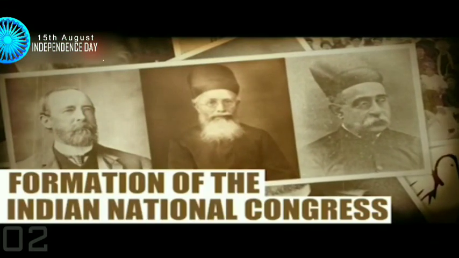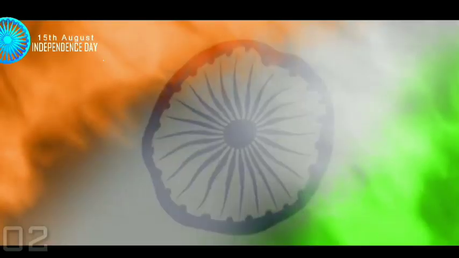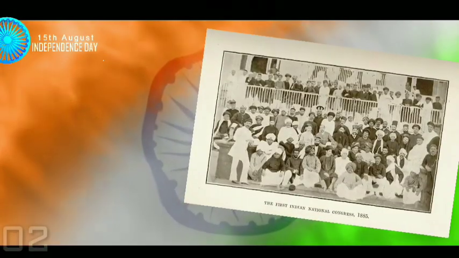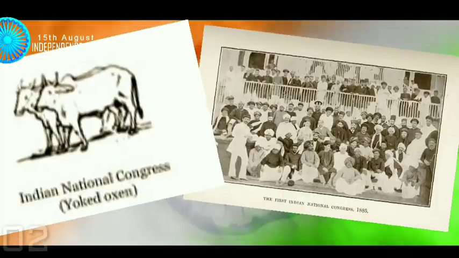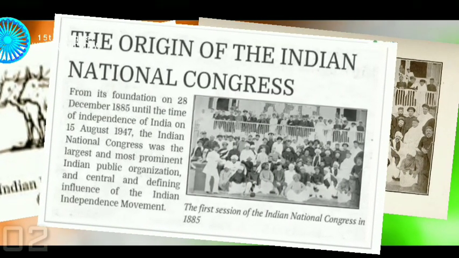The formation of the Indian National Congress. Alan Octavian Hume, Dadabhai Naoroji and Dinshaw Wacha founded the Indian National Congress in March 1885. The party started with only 72 delegates who began negotiating terms with the British Empire and organizing movements. By the end of the freedom movement, it had a strong 15 million members.